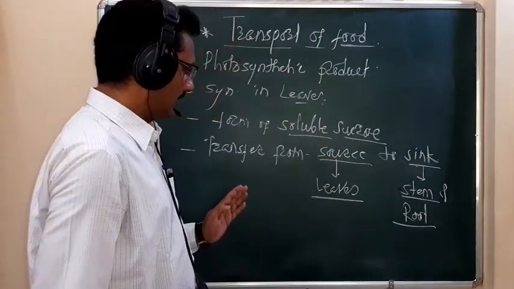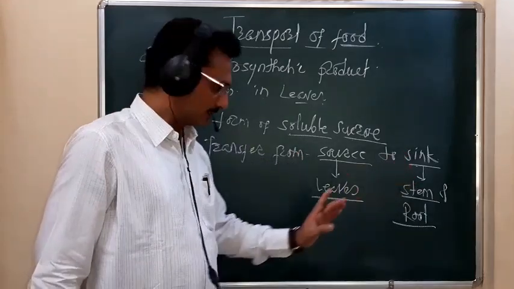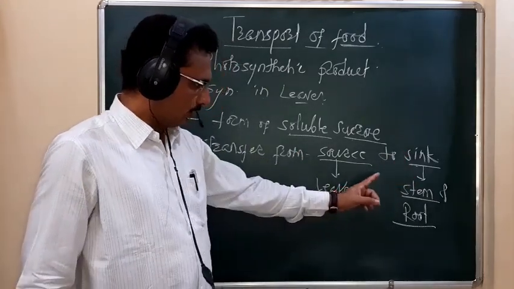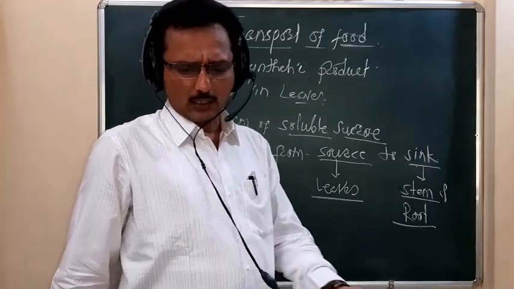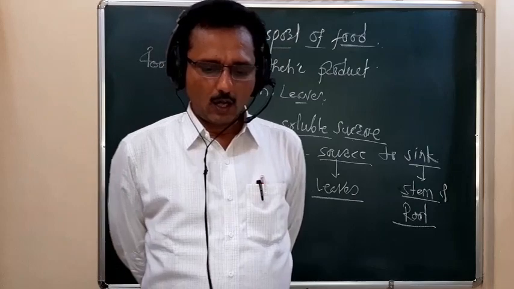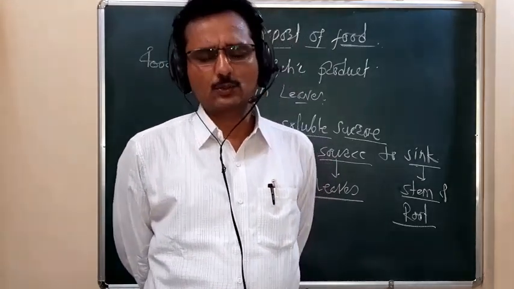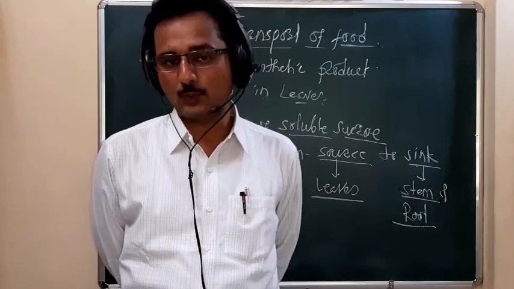So in the plant body, the food is transferred from source to sink, in the sense from the leaves to the stem and the root. Remember, such a transfer or translocation of food is called food transport.